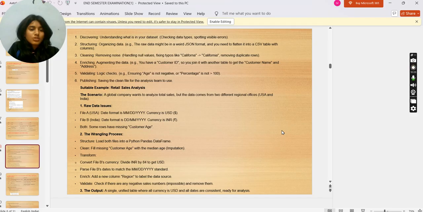The wrangling process is to load both files into a Python pandas data frame. Clean: fill missing customer age with median age imputation. Transform: convert file B's currency, divide INR by 84 to get USD. Parse file B's dates to match the month, day, year standard. Enrich: add a new column, region, to label the data source. Validate: check if there are any negative sale numbers, which are impossible, and remove them. The output is a single unified table where all the currency is USD and all dates are consistent, ready for analysis.